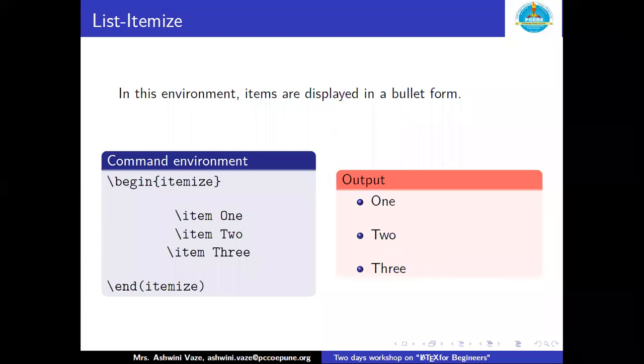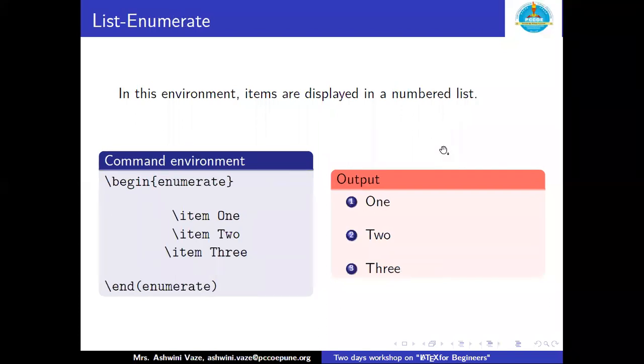In a similar pattern, our next type of list is enumerate. And in a similar pattern, it can be run. Just we have to change, instead of itemize, enumerate here. So in this environment, items are displayed in a numbered form. So see the coding. In a similar pattern, we have \begin{enumerate} and \end{enumerate}.